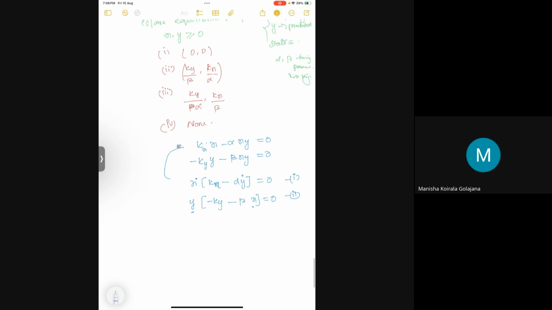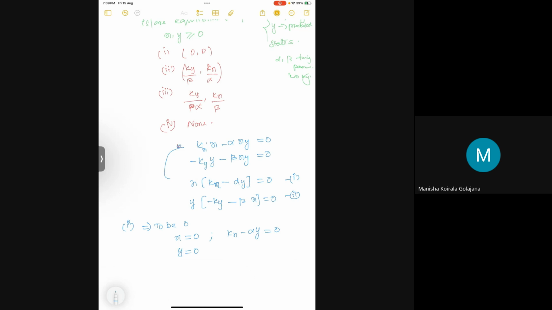For equation 1 to be 0, there are two conditions. x might be 0, or otherwise kx minus alpha y might be 0. If both terms go to 0, or either of them goes to 0, the whole equation will be 0.